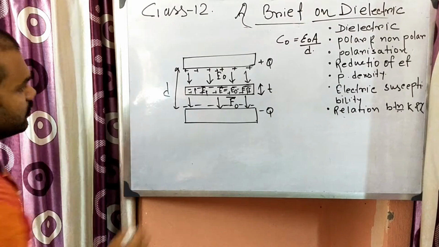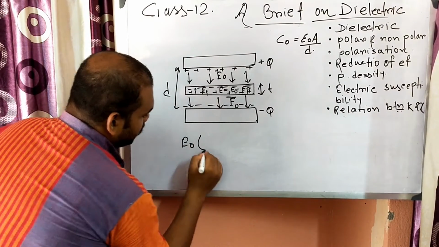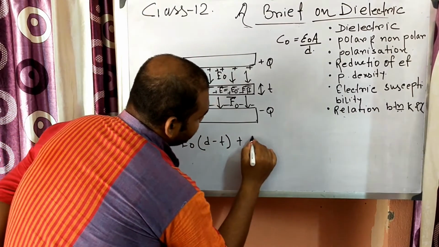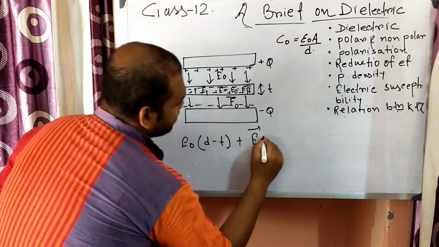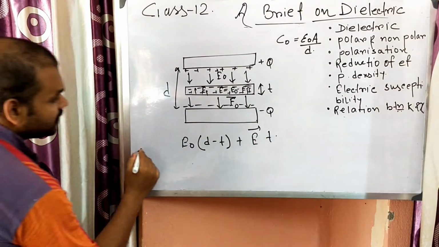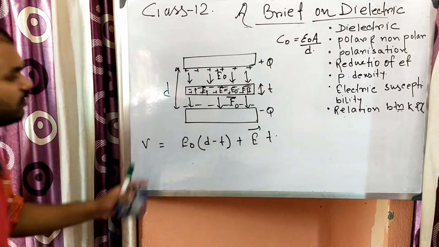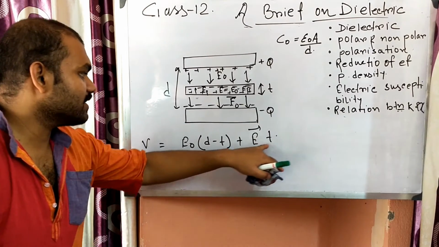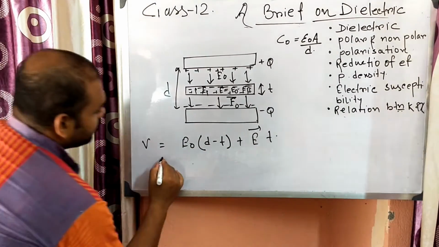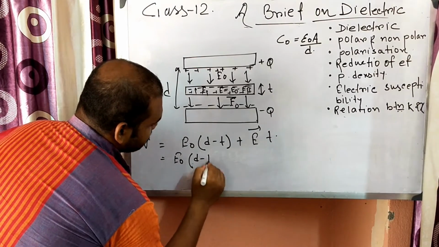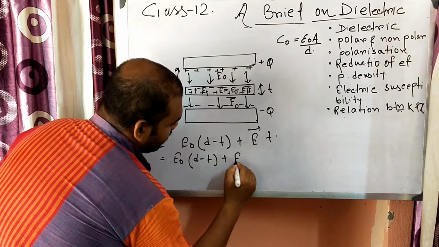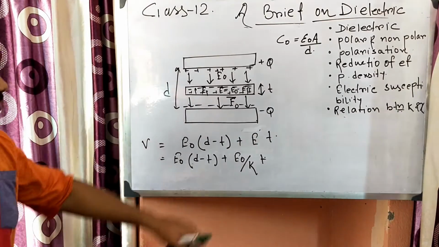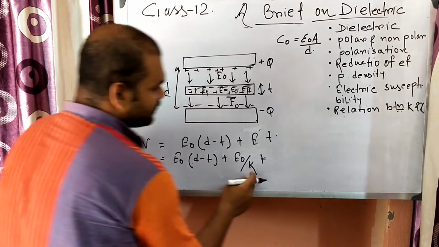The E0 field is applicable on the thickness D minus T, and the field E on the dielectric, that is on the thickness T. So this will be the potential difference: V is equal to E0 into (D minus T) plus E into T, or E0 into (D minus T) plus, instead of E, E0 by K into T. From where do we get this relation?